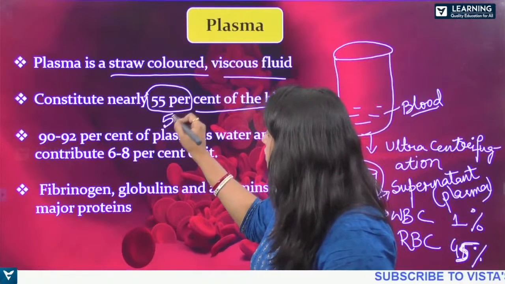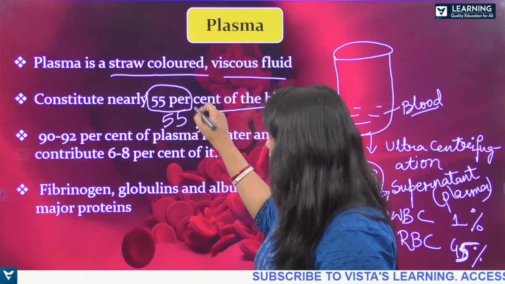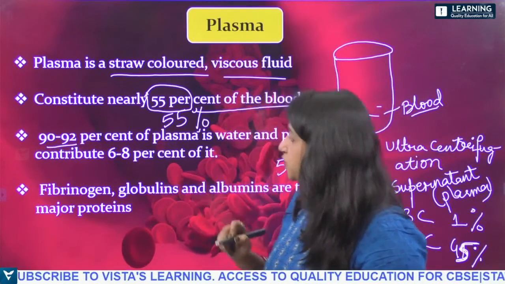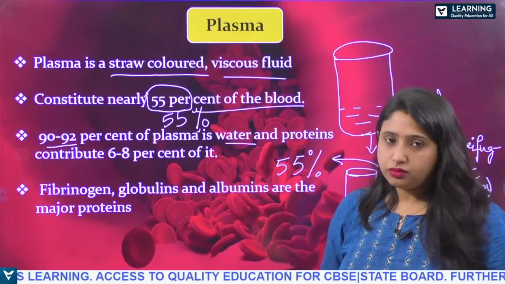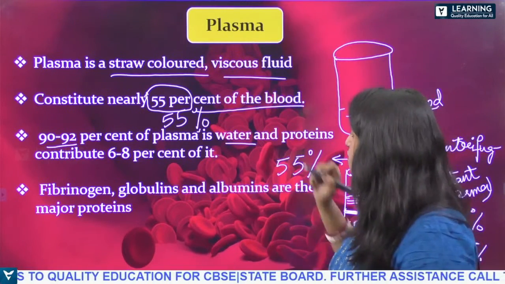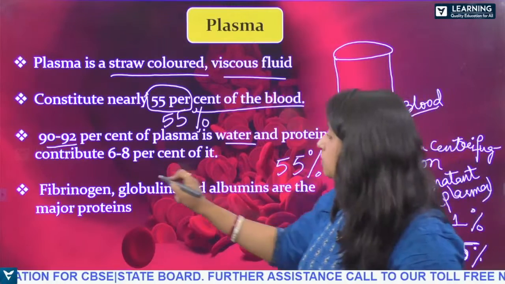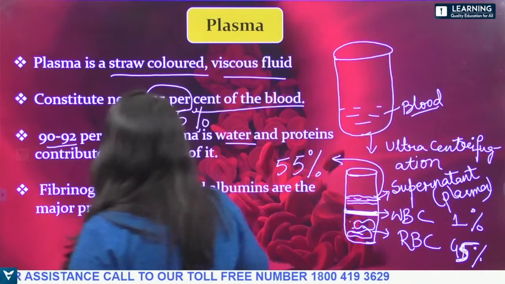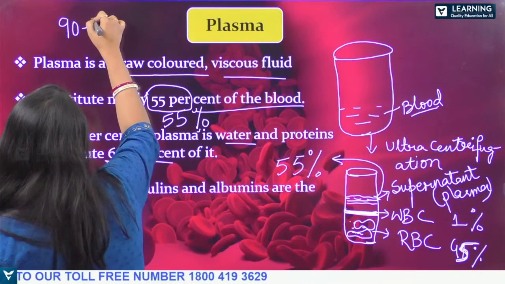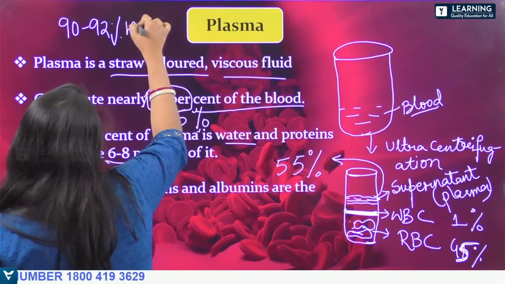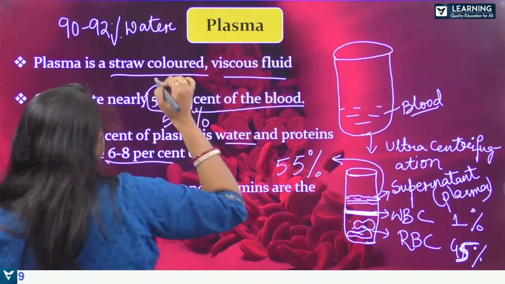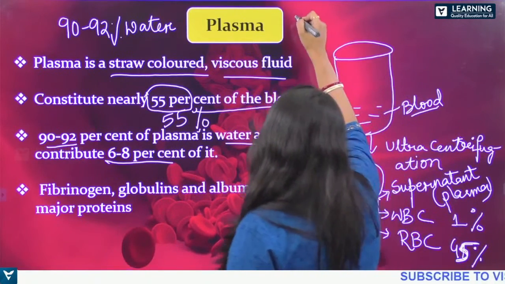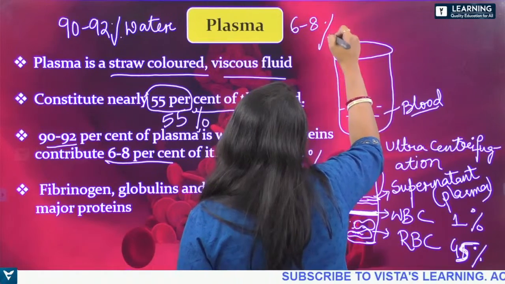So the percentage of the plasma is 55%. 90 to 92% of the plasma is water, and protein is only 6 to 8% of it. So 90 to 92% of plasma is water, and protein is how much? It is 6 to 8%.